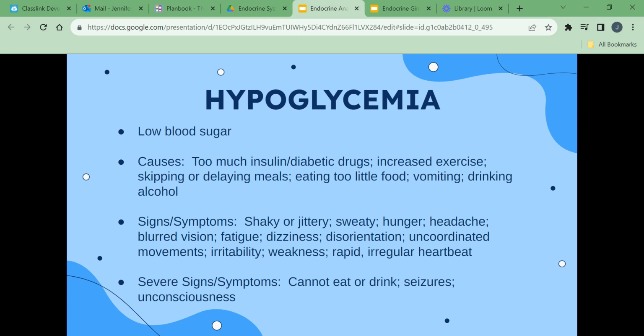Hypoglycemia is low blood sugar. Causes include too much insulin or diabetic medications, increased exercise, skipping or delaying meals, eating too little food, vomiting, or drinking alcohol. Signs and symptoms are shaky or jitteriness, sweaty, hunger, headache, blurred vision, fatigue, dizziness, disorientation, uncoordinated movements, irritability, weakness, rapid irregular heartbeat. The severe signs and symptoms include not being able to eat or drink, seizures, or unconsciousness.